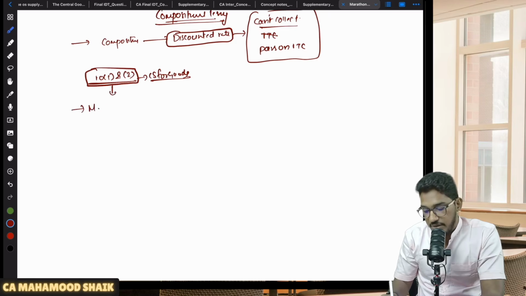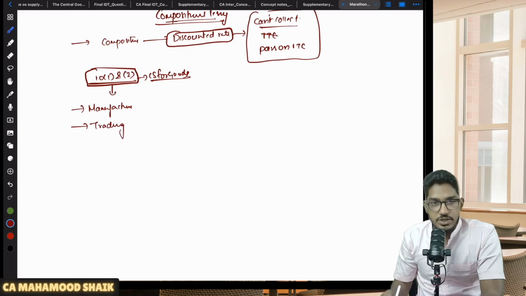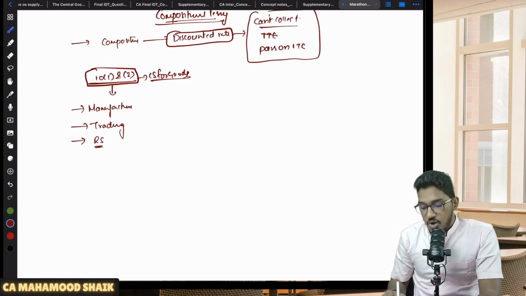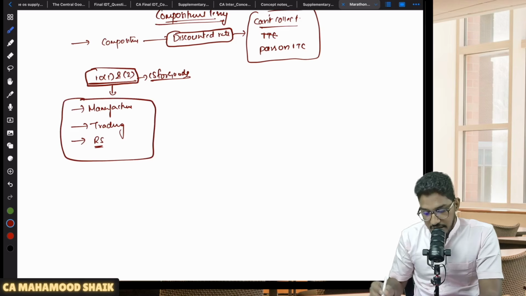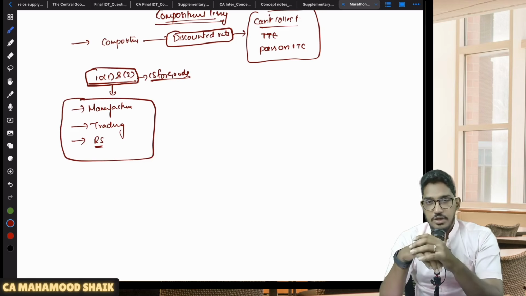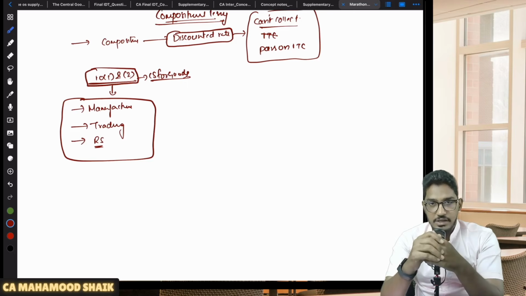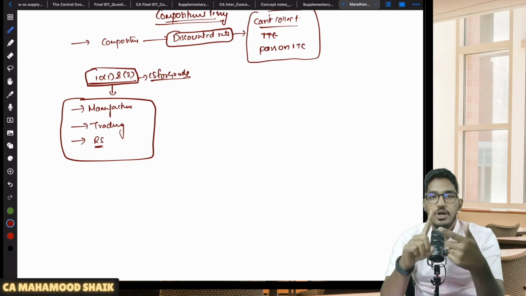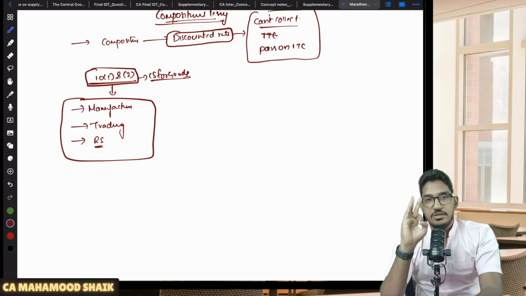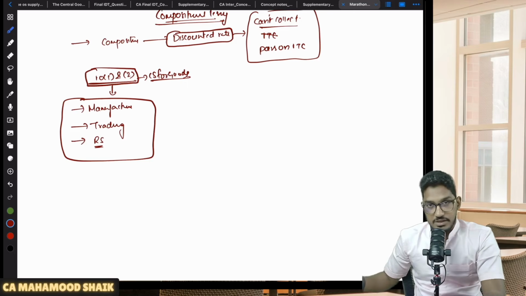Who are they, sir? If you are a manufacturer of goods, or if you are a trader, not doing manufacturing, just trading the goods, or if you are a restaurant service provider. Only these 3 categories of persons are eligible for composition scheme under section 10 subsection 1 and 2. So tell me, who are eligible? Either you are a manufacturer, or a person trading in goods, or a restaurant service provider.